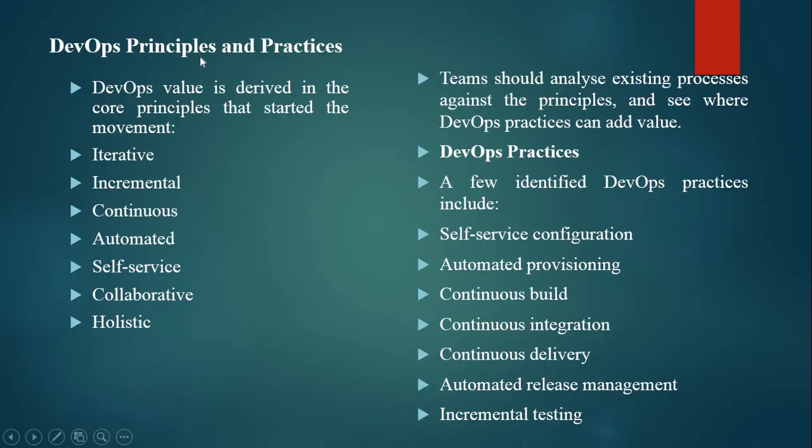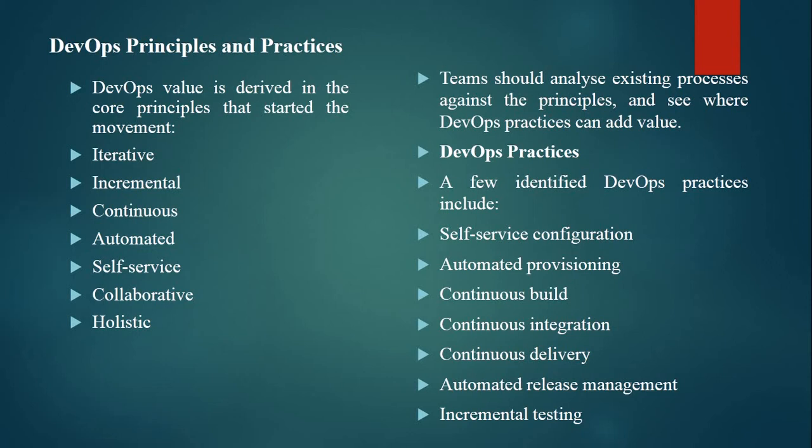We will talk about the principles and practices of DevOps. DevOps values are derived from the core principles that started the movement. The principles say iterative, incremental, continuous, automated, self-service, collaborative and holistic, where teams should analyze existing processes against the principles and see where DevOps practices can add value.